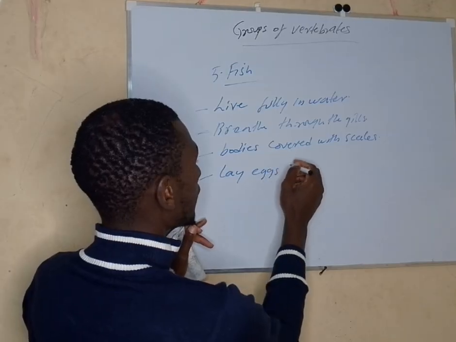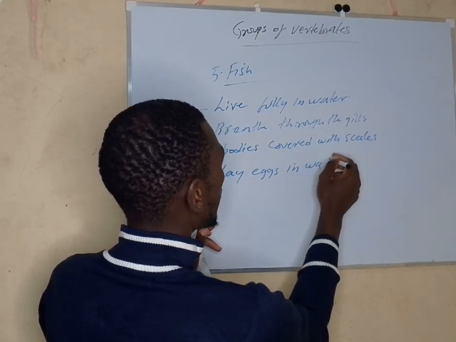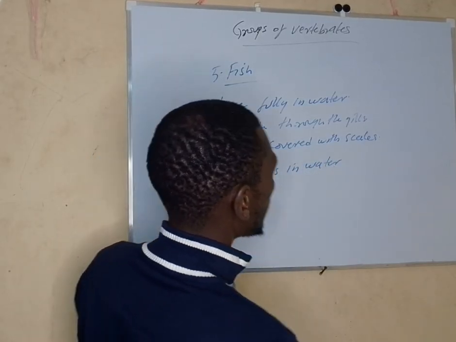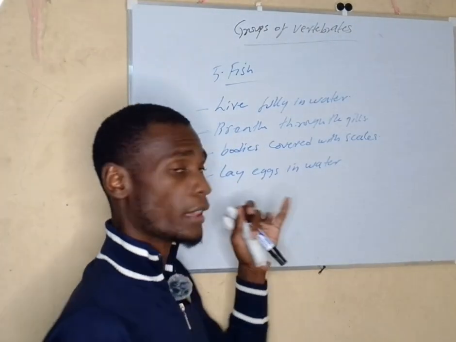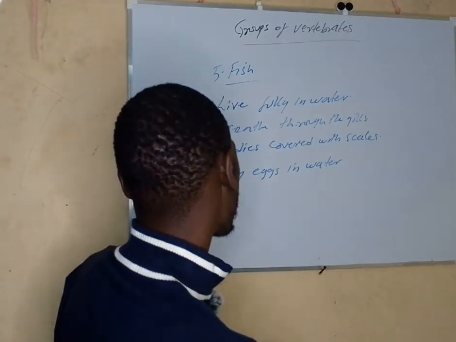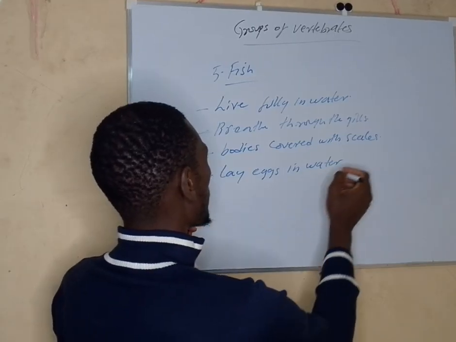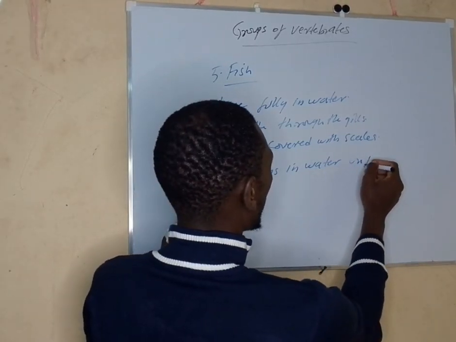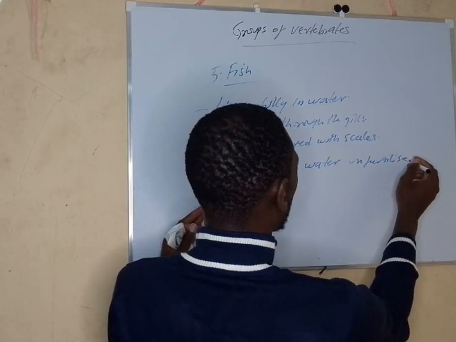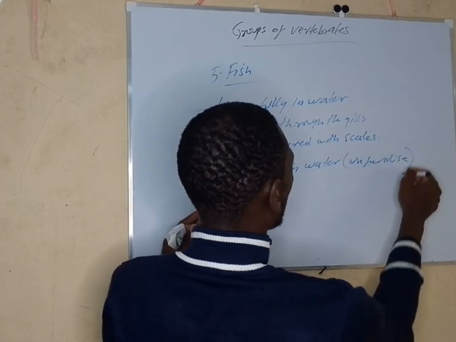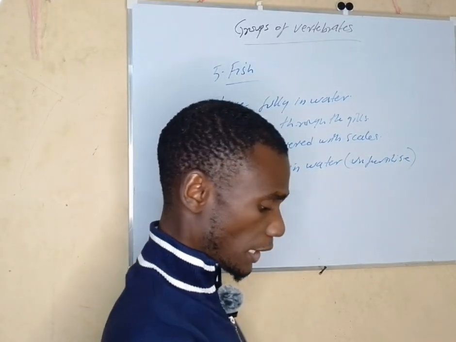They lay eggs in water. These ones cannot come out. So there are two groups of animals that lay eggs in water. That is the fish and the amphibians. And of course, they lay unfertilized eggs. Their eggs are fertilized externally.